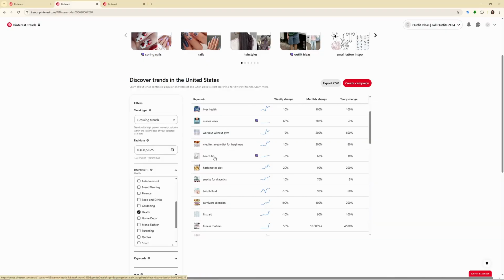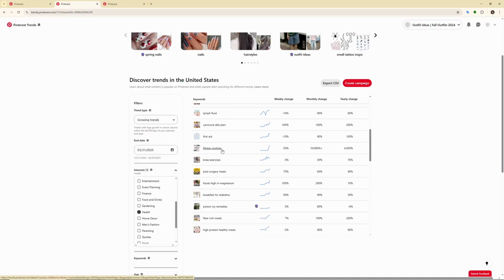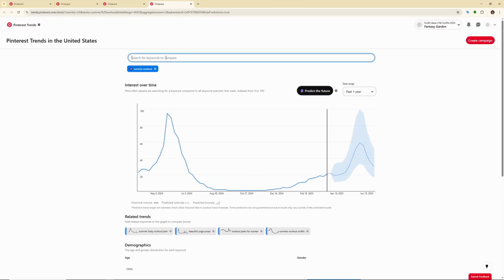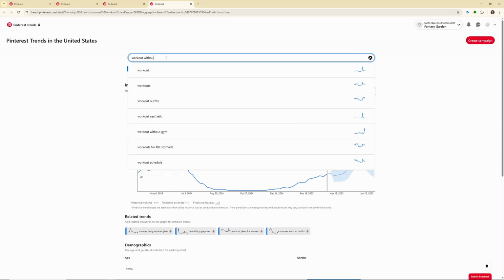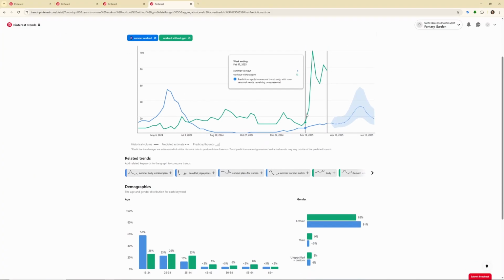Let's scroll. Beach fit, snacks for diabetes, first aid, fitness routine. Also, let's take a look at this one, workout without gym. The next thing we could do is actually to add that keyword, workout without gym. We can add this one right here and actually see that this green one, workout without gym, is actually better than summer workout.